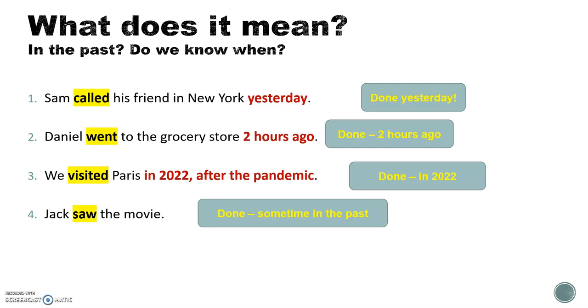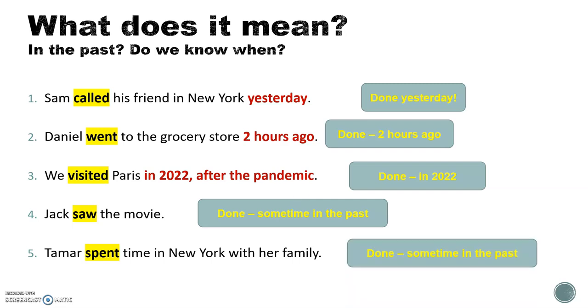Jack went to the movies, rented a movie yesterday evening. That's when he saw the movie. Tamar spent time in New York with her family. Here, too, we don't know when it happened other than in the past. And sometimes that's enough. Sometimes it's just enough to know that the action happened in the past.